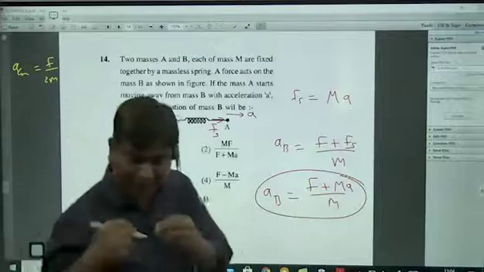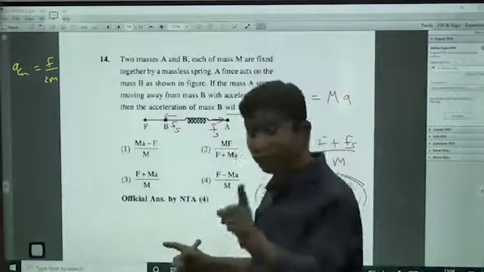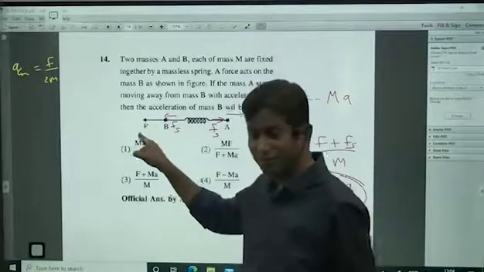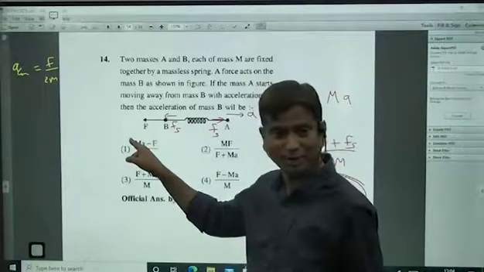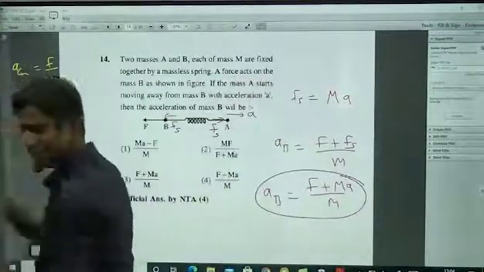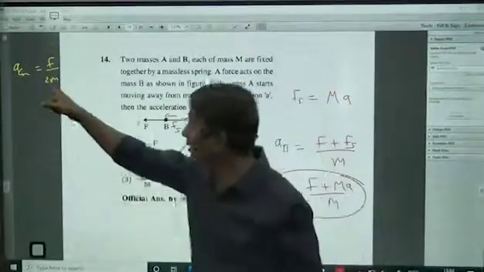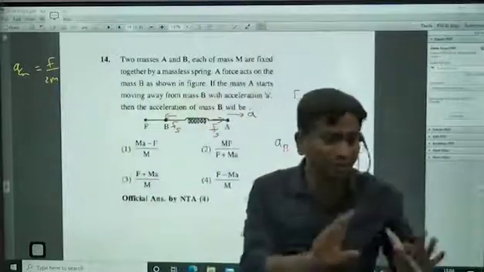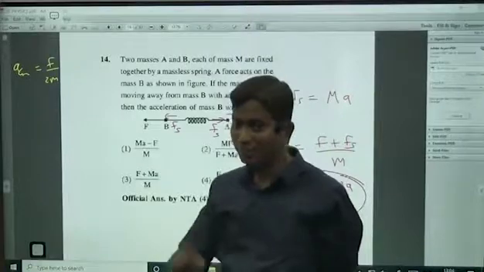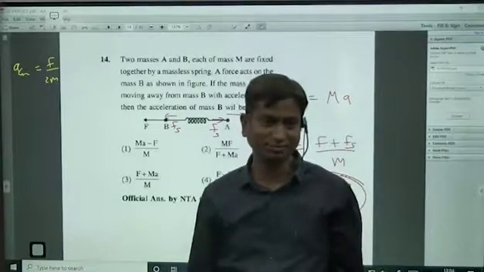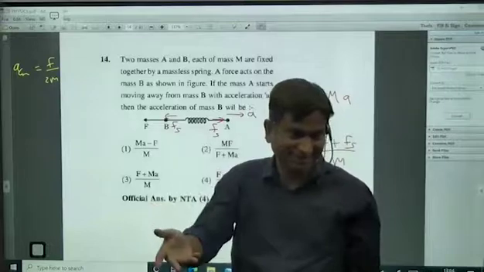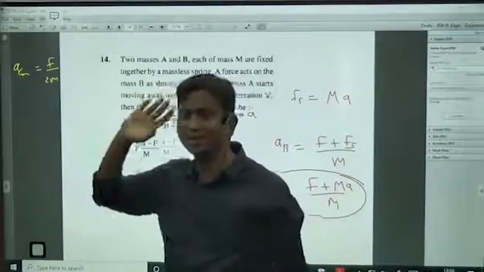At any instant. Now they will also ask you one more thing. Is the acceleration of center of mass constant? This capital F is constant. What will happen? This A and B will move like this, something will happen. But what is the acceleration of center of mass? Compulsorily F by 2M only, which is constant because this force is constant. Center of mass will move with constant acceleration. But A and B accelerations will vary such that center of mass is always having constant acceleration.